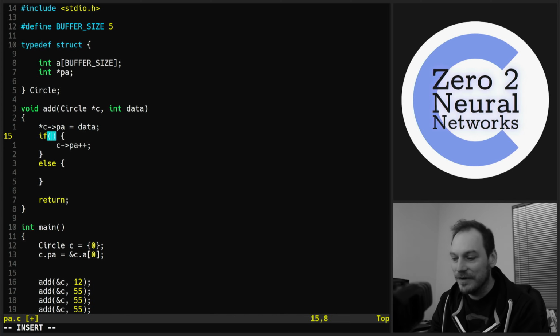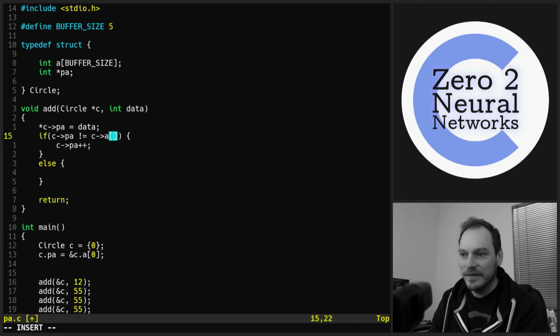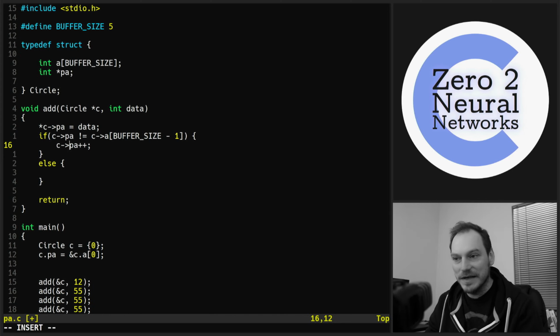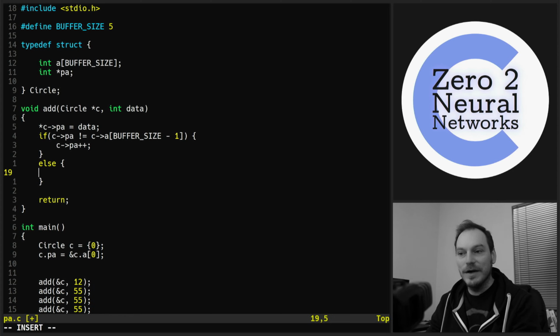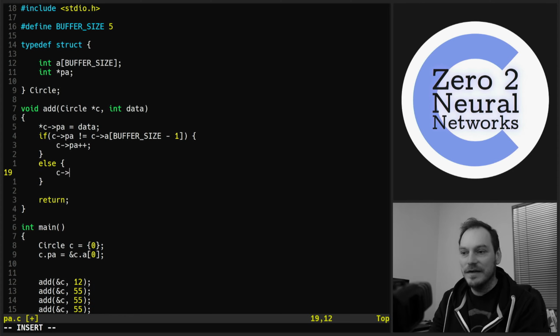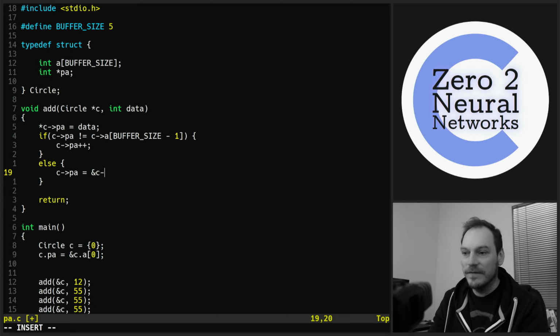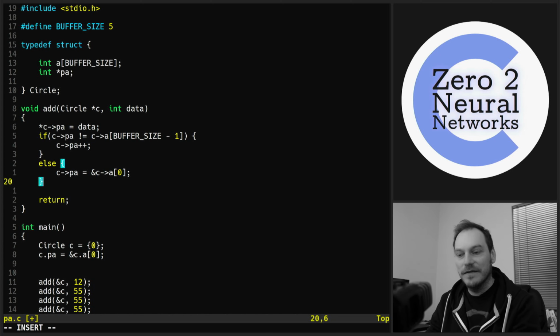So we're going to say if C.PA is not equal to C.A at buffer size minus 1, which is the last element in the array because we index from 0. If we're not equal to that, then we're just going to increment by 1. If we are equal to that, we're going to set C.PA equals the address of C.A at position 0. We're going to jump back to the start again.